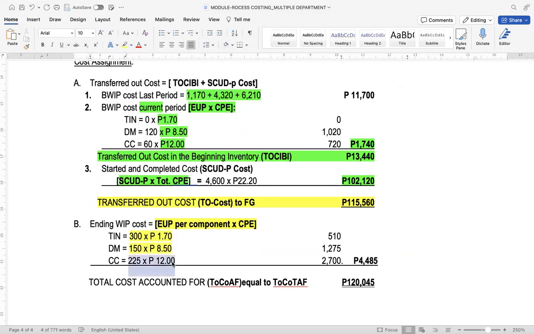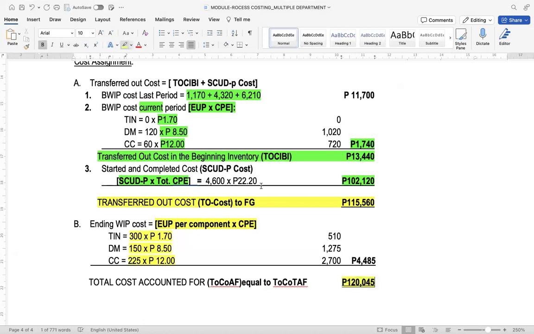And 225 EUP for conversion cost times 12, that's 2,700. If we sum up 510, 1,275, and 2,700, the total ending work in process cost amounted to 4,485.